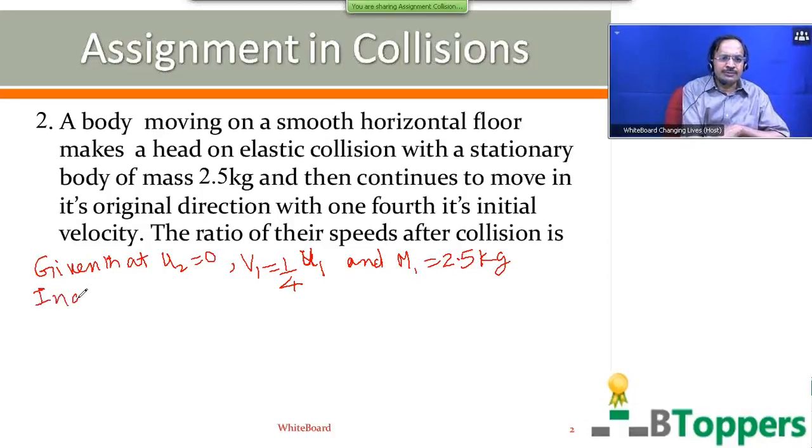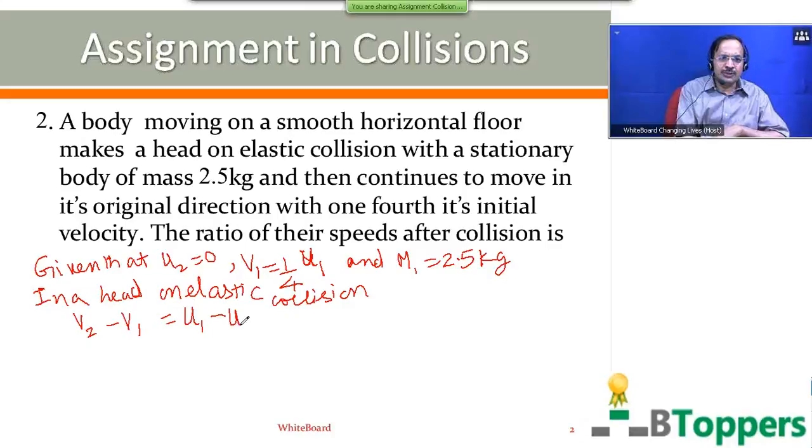So in a head-on elastic collision, the magnitude of relative velocity of separation after collision is the same as the magnitude of relative velocity of approach before the collision. V2 minus V1 equal to U1 minus U2.